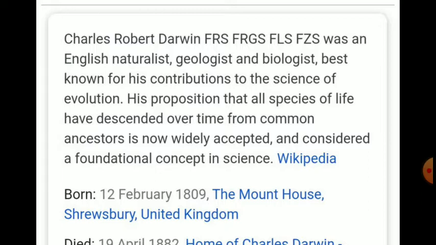He mainly thought that if we don't use any part of our body, if it is useless, then after a long journey, in a continuous process, it will be removed. His position that all species of life have descended over time from common ancestors is now widely accepted. What is the meaning of this sentence?